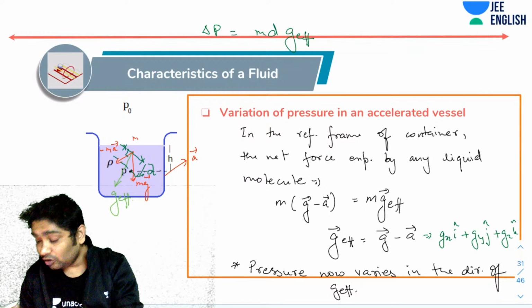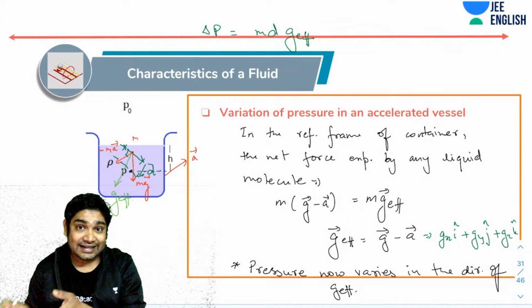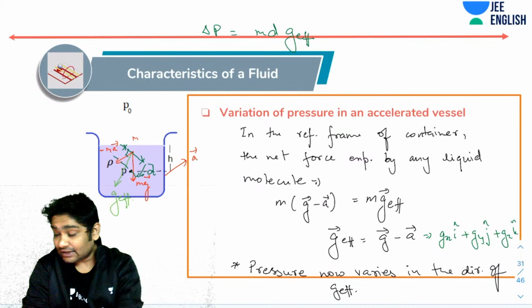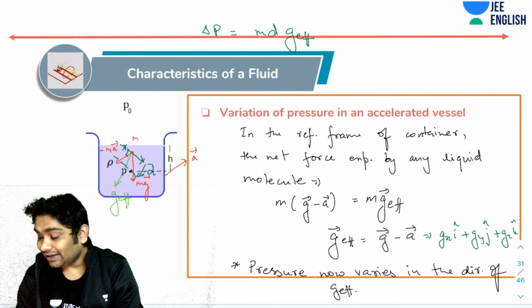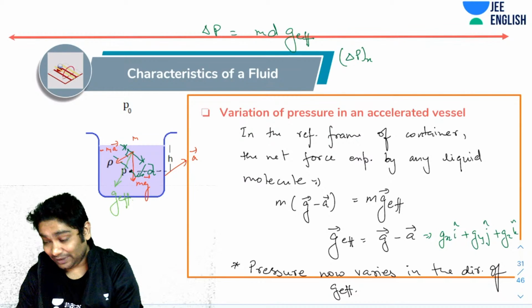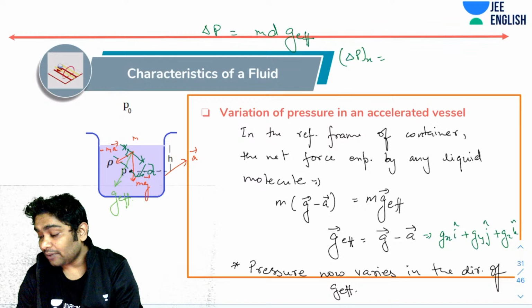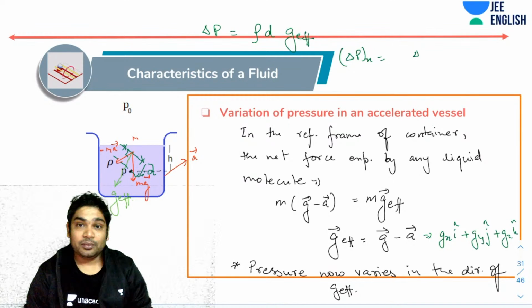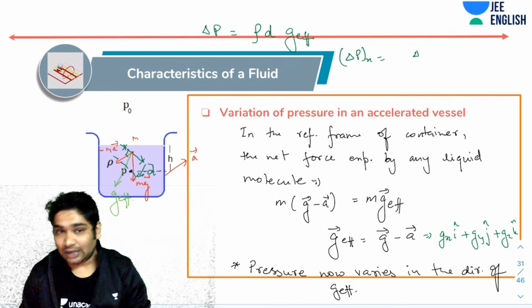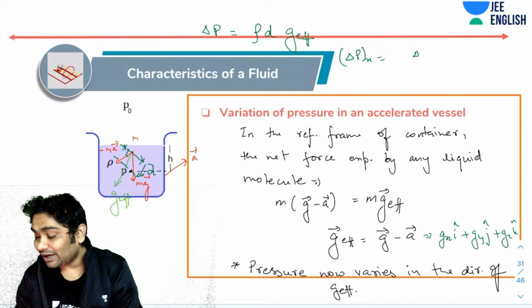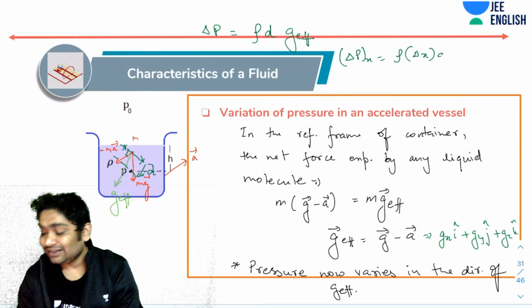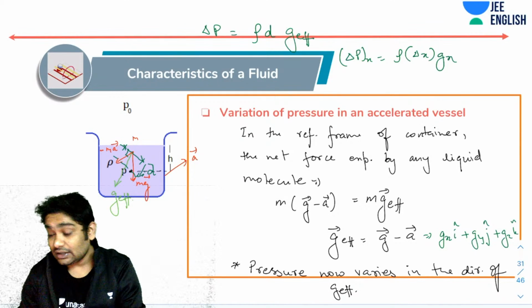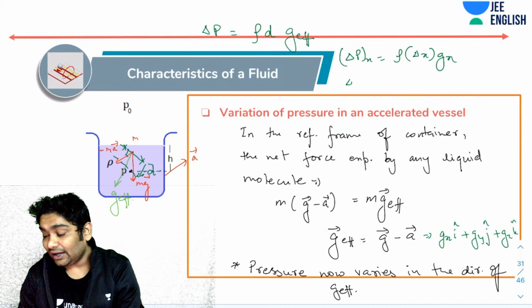So here, if you move in X direction, since the X component of gravity is Gx, when you move in the X direction, you will realize delta P in X direction would be given as rho times delta x times Gx, because the variation of pressure is given by rho gh. So if you move in x direction, the pressure will vary like this. Similarly, if you move in a y direction, the pressure variation can be given like this.